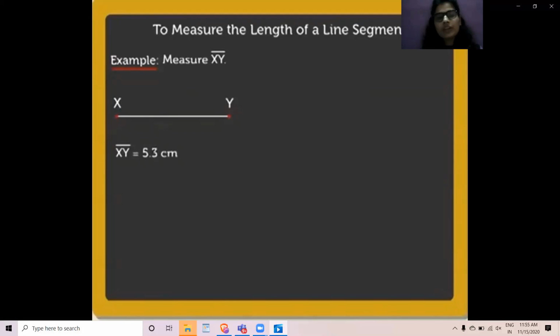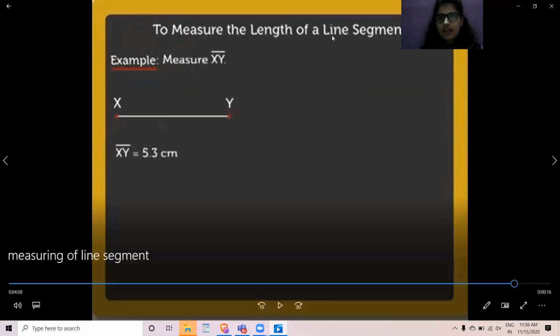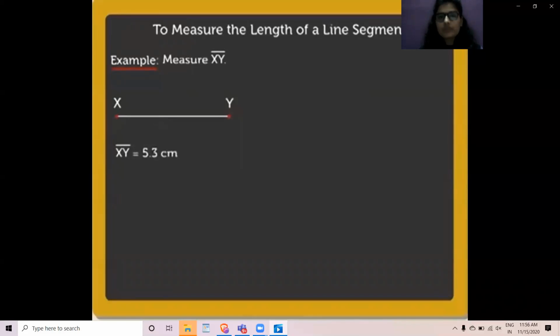But for a line segment there is no need to draw the arrow. You can simply draw a line over the XY, and if it is given MN, then you have to draw a line over MN. If it is given AB, you have to draw a line over AB, and after equal to, you have to write the numbers like 5.3 or 5.4 centimeters. This is how you can measure the length of line segments.